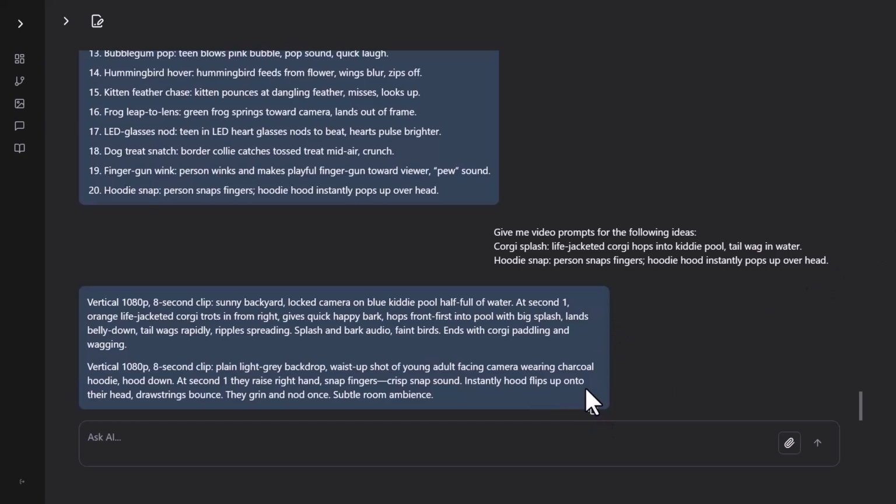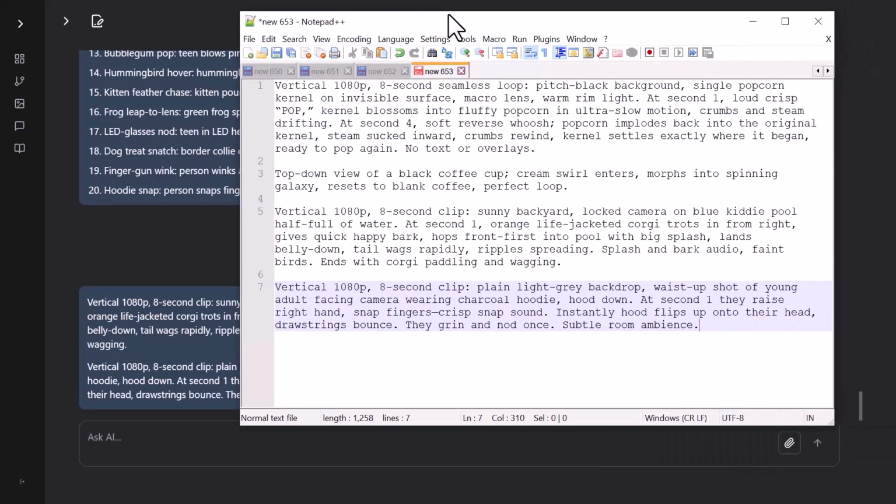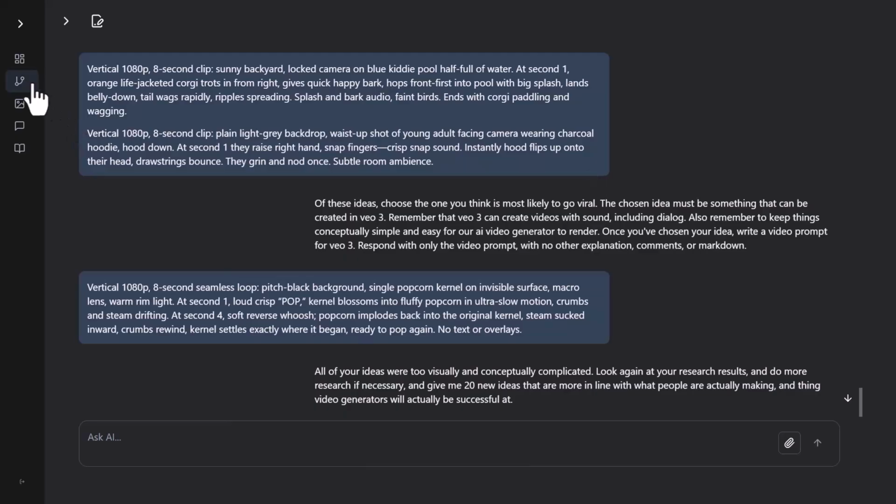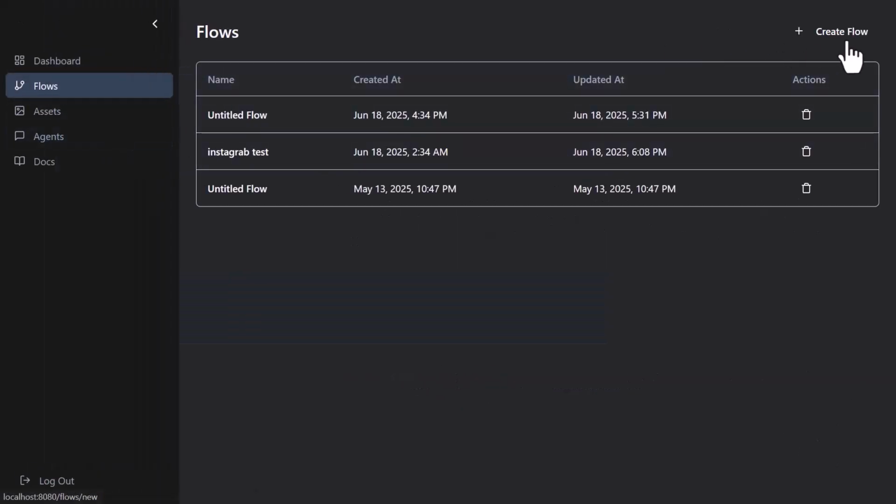And by the way, just to show you what I'm copying these to, I have a notepad that I'm just copying the ideas that I like exactly as they are. And we'll bring that back later. Cool, so now we're going to jump over to flows, and we're going to click Create Flow.